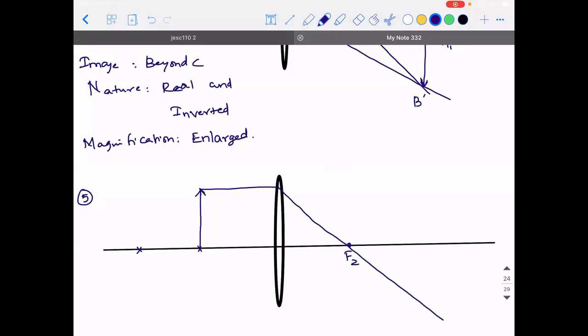Right. And the ray through the optical center will travel without any deviation. So what will happen, guys? Where is the image formed? At infinity. Very good.